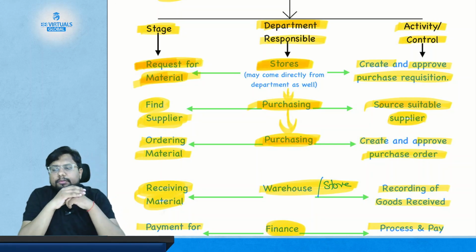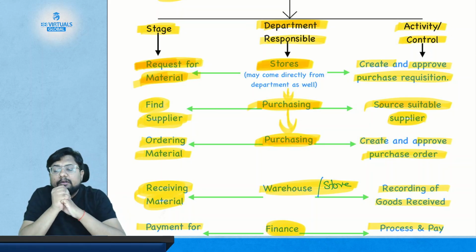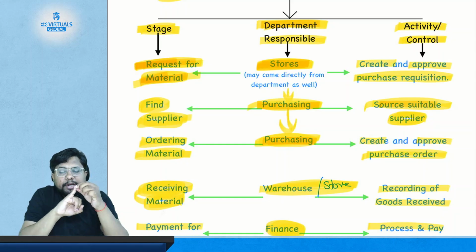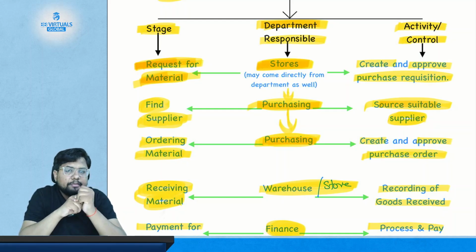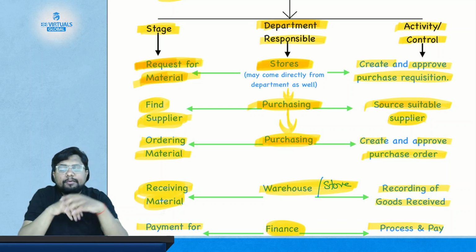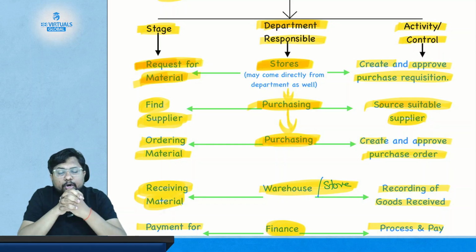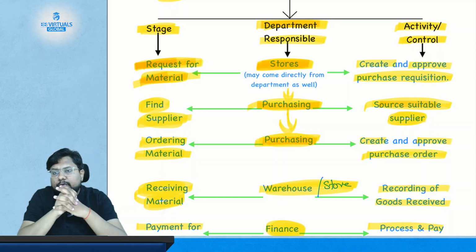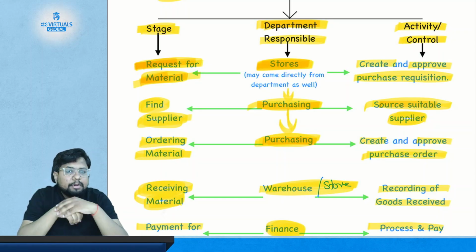First, the store department will request the material from the purchasing department. And how are they going to do it? They are going to request the material by creating and approving the purchase requisition. After receiving the request for the purchase of material, the purchase department will find the suitable supplier, and after finding the suitable supplier, they are going to place the order by creating and approving what? The purchase order. And after placing the order, the role of the purchasing department ends here.